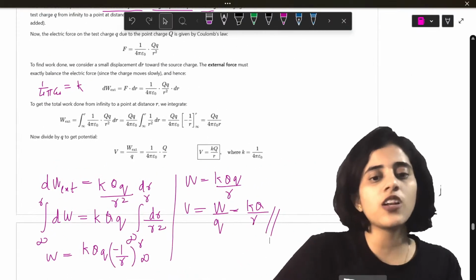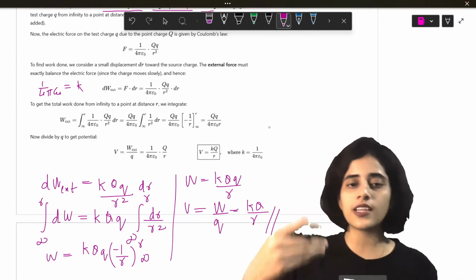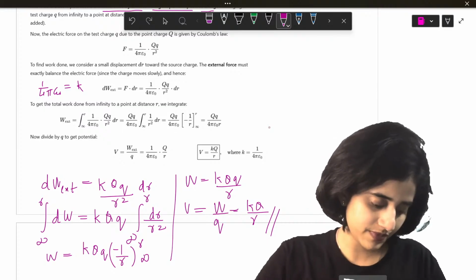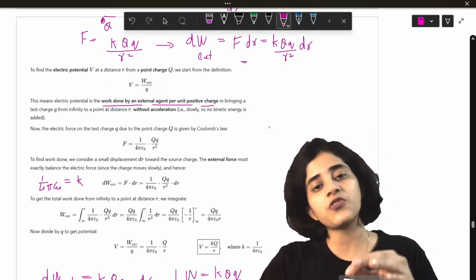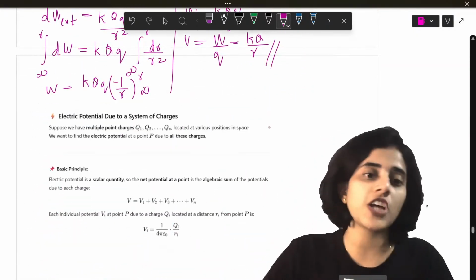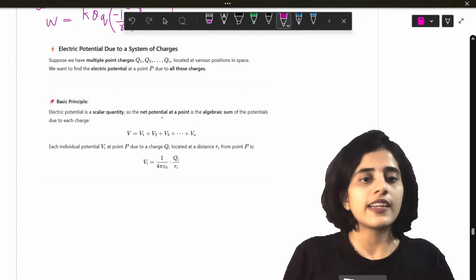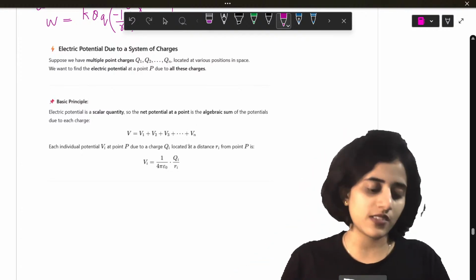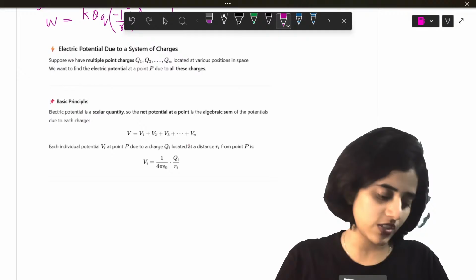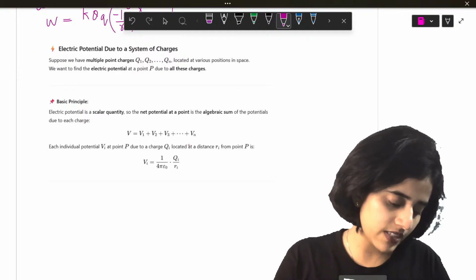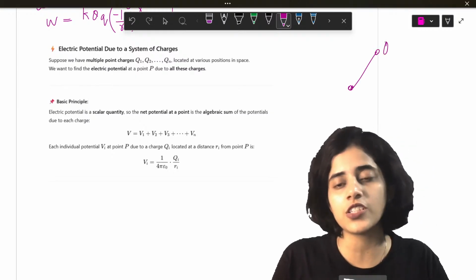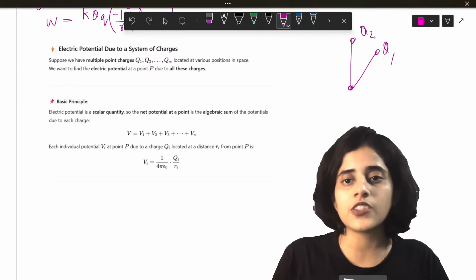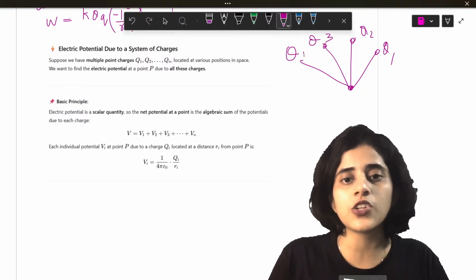So, is this clear to all of you? Please ask me some doubts so I can explain it to you. So, this is the electric potential due to a point charge. Now, electric potential due to a system of charges. Imagine you have a system of so many charges. Let's say I have a charge here Q1, another charge Q2, another charge Q3, and another charge Q4.